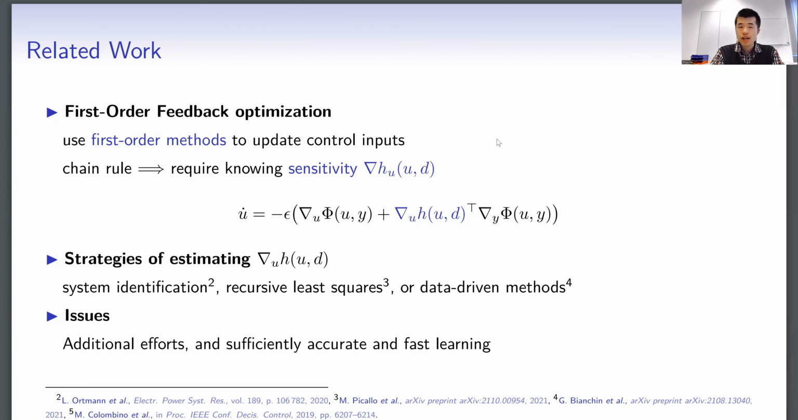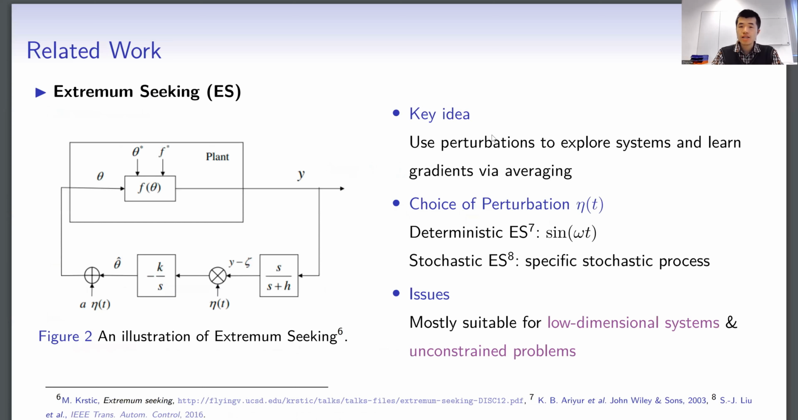So a natural question is, can we remove the requirements of estimating the sensitivity and make the whole procedure to be model-free? Well, it turns out that a classical paradigm called extremum seeking can address this issue. The central idea is to add perturbations, usually sinusoidal signals, to the inputs, and then learn gradients via averaging or integration. This type of method is mainly suitable for low-dimensional systems and unconstrained problems. The main reason is that we do not want the sinusoidal signals that correspond to different elements of the input to interfere with each other. So we need to restrict our attention to low-dimensional systems.